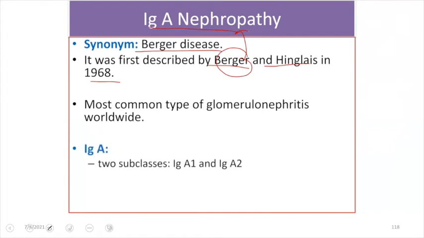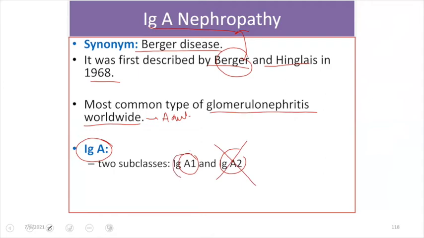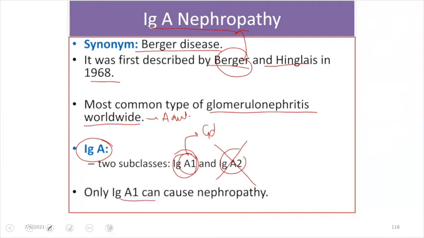It is the most common cause of glomerulonephritis worldwide, especially in adults. And as we know, IgA antibody has two subtypes, IgA1 and IgA2. IgA2 does not have any role in pathogenesis, whereas IgA1 has a role in pathogenesis, and this IgA1 is galactose deficient. So only IgA1 can cause nephropathy.